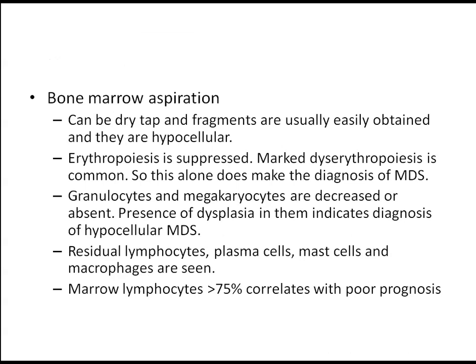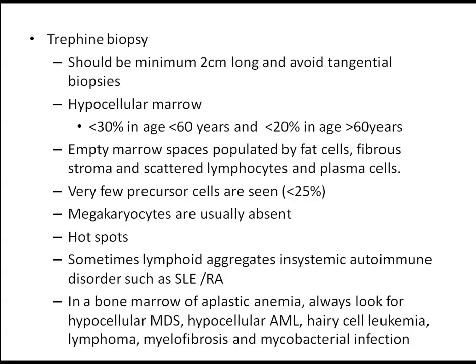The preferred test is bone marrow biopsy. As I said, all cells are affected, but the lymphocytes and plasma cells are not affected. So marrow lymphocytes more than 75% implies poor prognosis. RBCs, platelets, granulocytes, megakaryocytes, all these are decreased, but if dysplasia is present, it suggests an alternate diagnosis such as MDS. We say a marrow is hypocellular when it's less than 30% up to 60 years and less than 20% in more than 60 years.